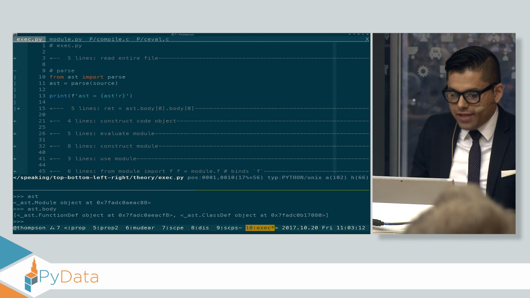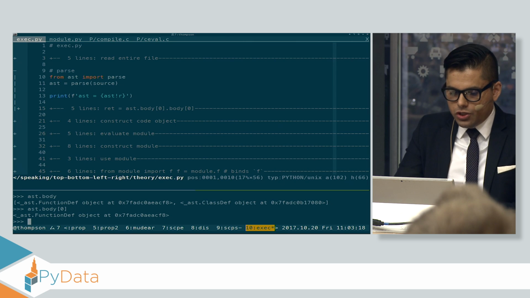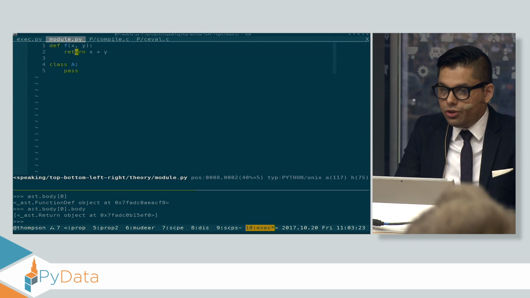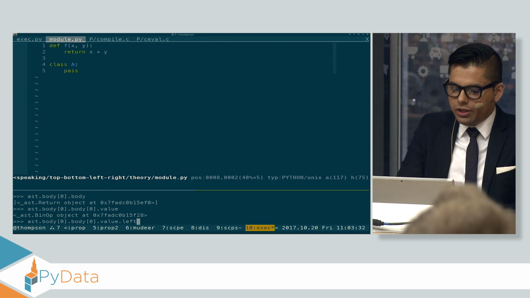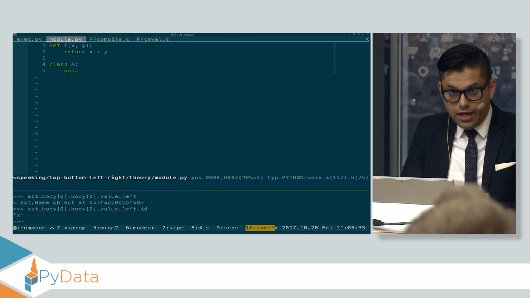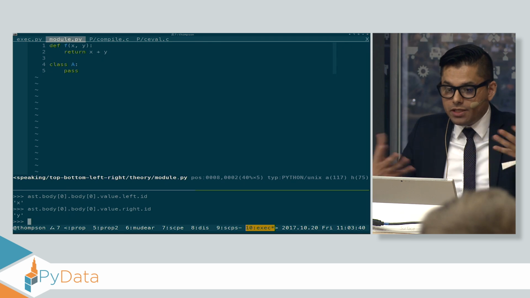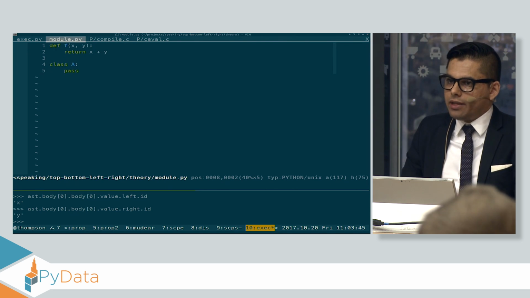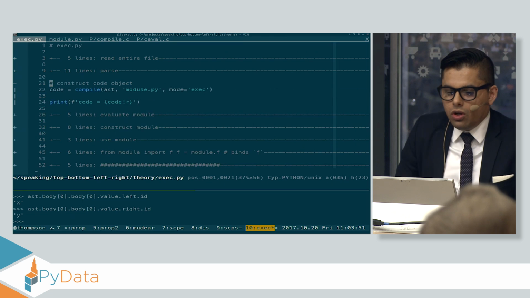And that AST has a body, and you can see in the body of this there's a function definition and a class definition. Let's look at the function definition. Let's look at the body of that function definition. It's got a return. Notice all it did was return one thing. Let's look at the value that it returns. It's a binary operation. Let's look at the left-hand side of that binary operation. It's a name, X. Let's look at the right-hand side. It's the name Y. Pretty simple. This is just an AST that encodes this same information, subject to checking that the syntax is correct and putting it into a structure that can then be passed to the next step, which is the compiler.